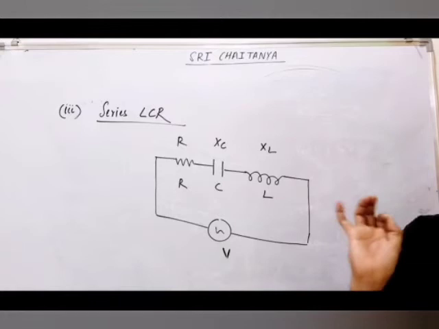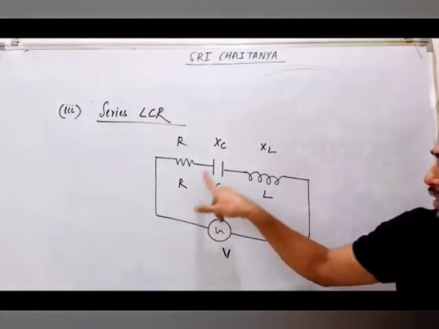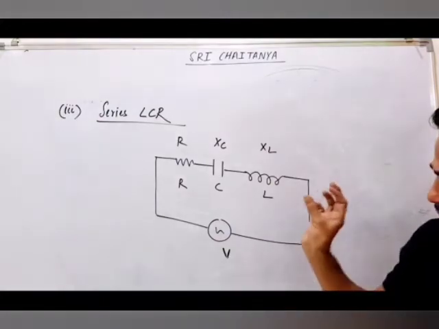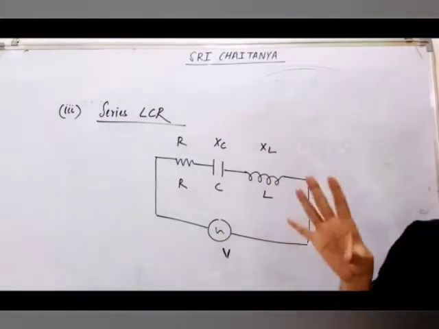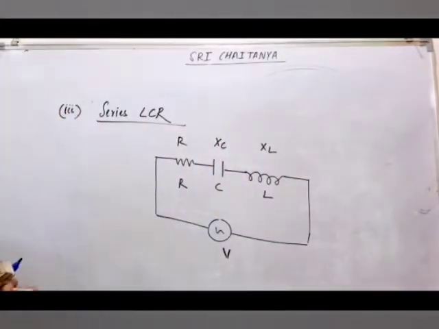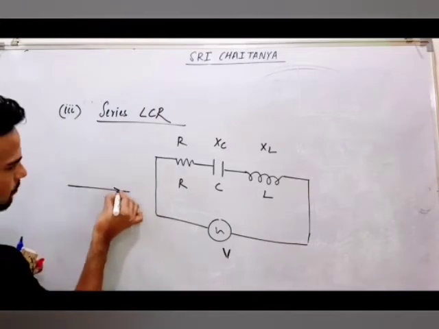Just be focused. Just see, can I write Z as under root of R square plus XC square plus XL square? No. Again, you have to go in little detail. Just see what I am trying to tell. So again, same diagram I will draw. Nothing new. I will again say, let's assume current in this direction.